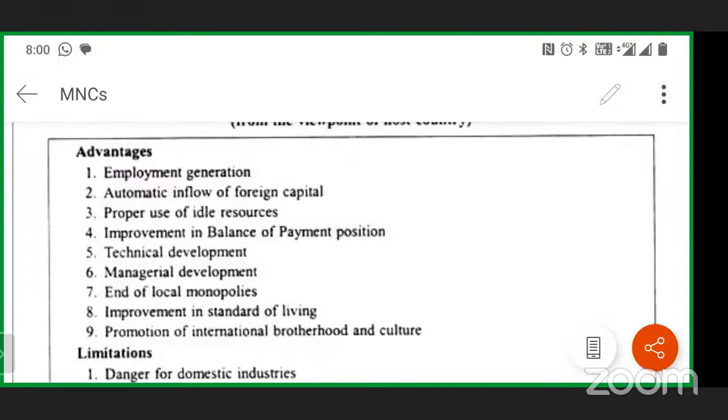Third is proper use of idle resources. So whatever idle resources are lying around in idle condition with no work, bringing them into a working condition, that is also a work. For example, what is idle? Idle resources, you all know.